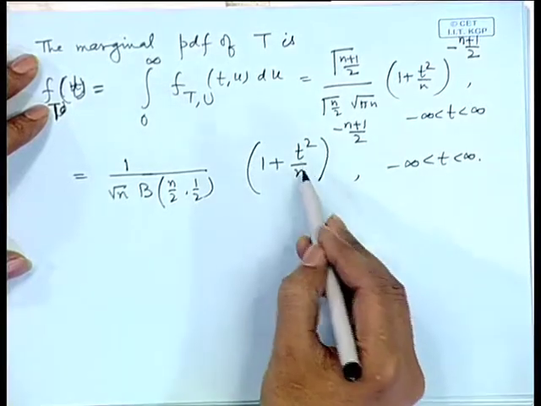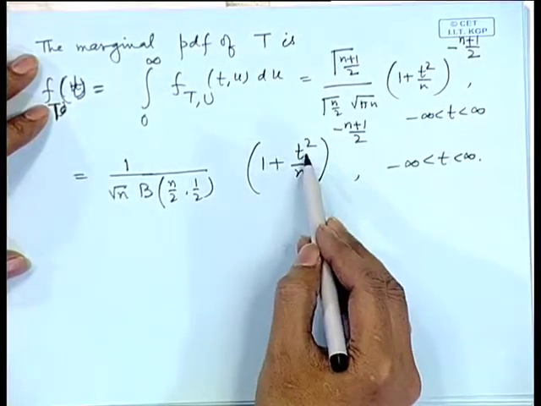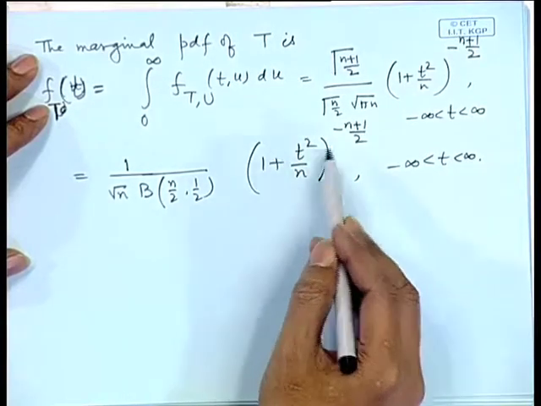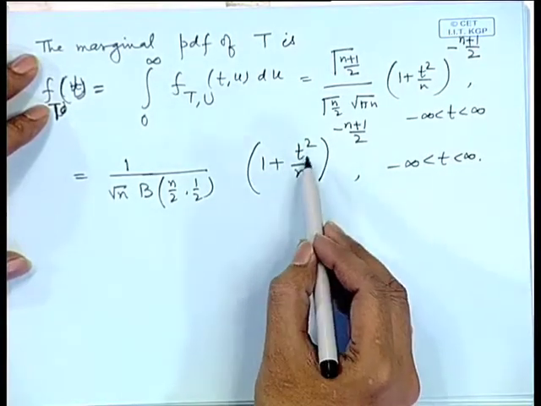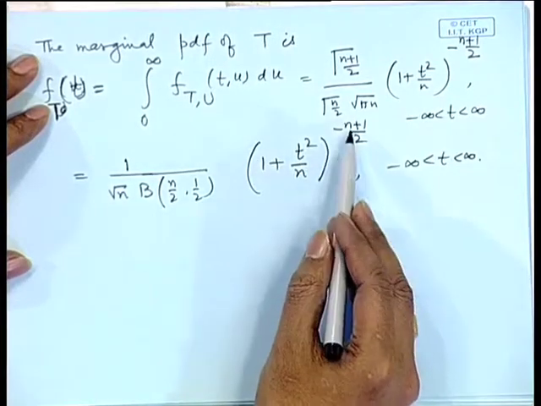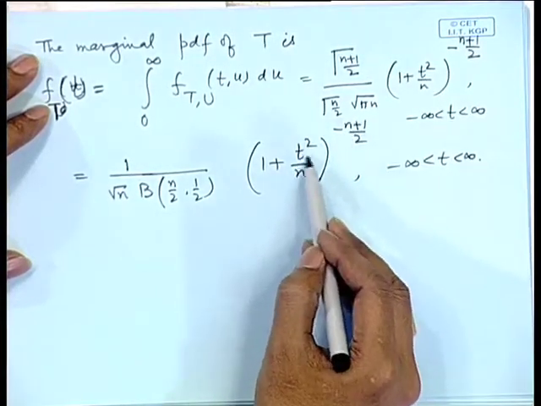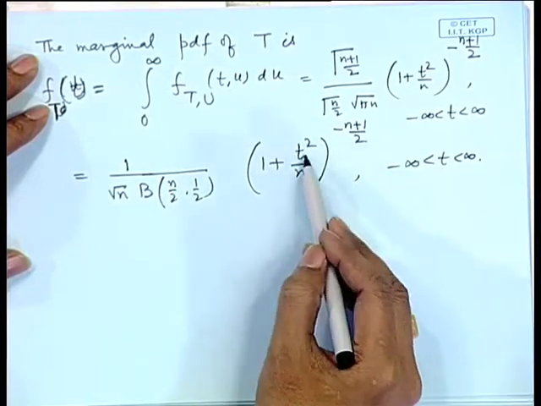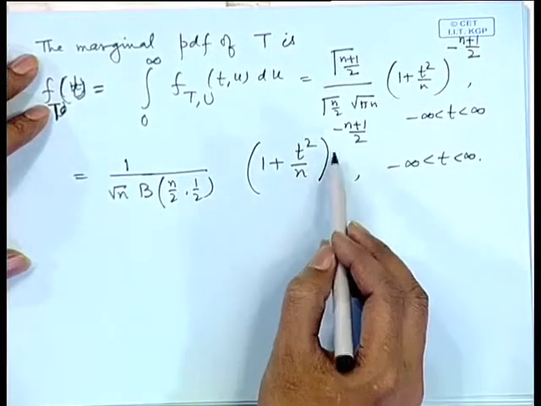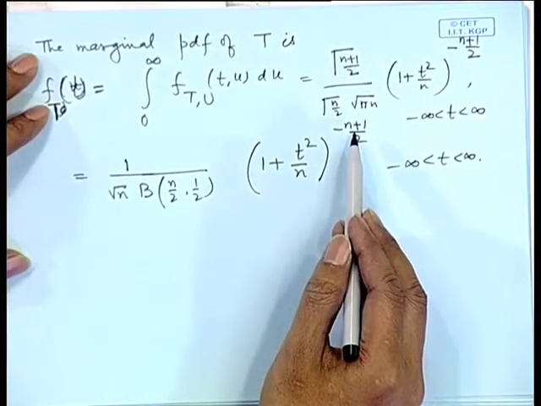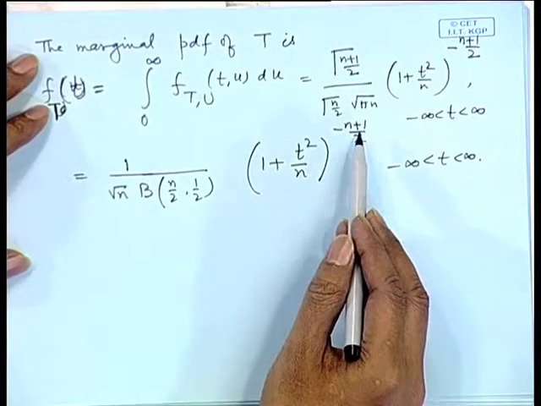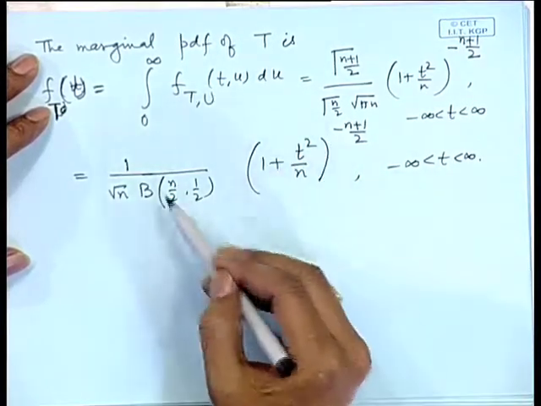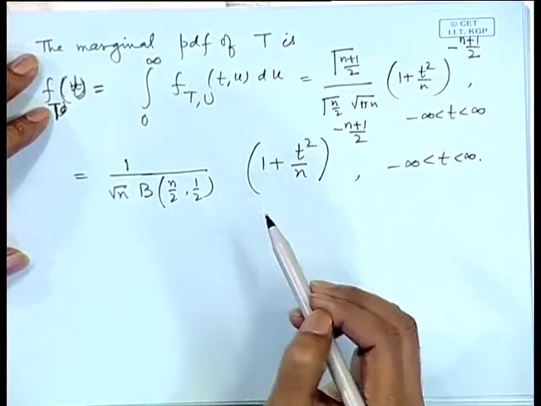Obviously, the density is a symmetric function in t around 0, because if you replace t by minus t you get the same function. Another thing you observe is that as t becomes large, this will go towards 0, because the 1 plus t square by n term is in the denominator. Also, the higher the value of n, the faster the convergence to 0. Basically, that determines the shape of the t distribution.